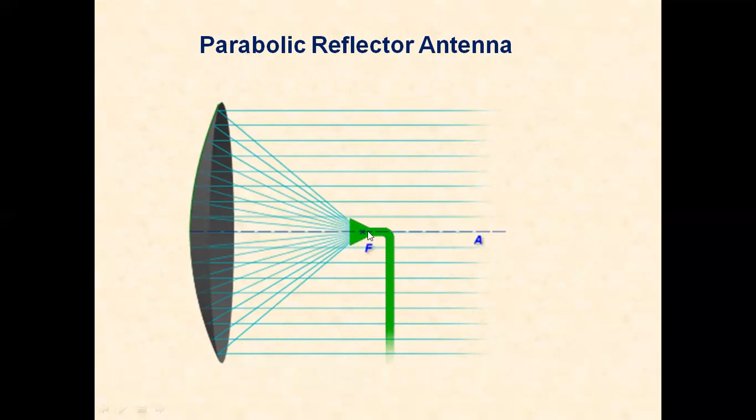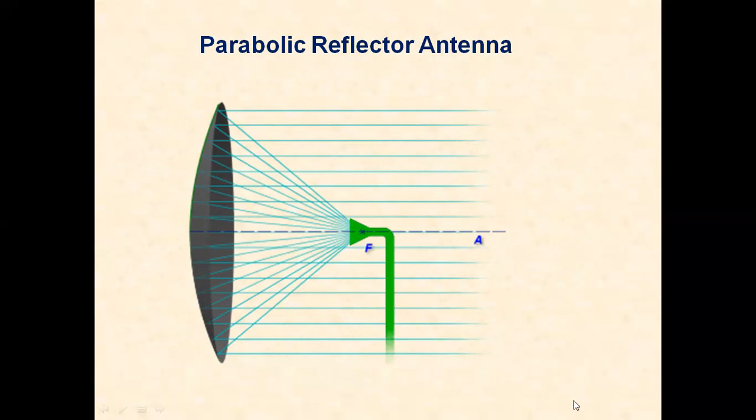So at the focus point, we are connecting a horn antenna. These waves are collected by the horn, and this horn is converting the electromagnetic radiations into an electrical signal, and it is passing through a waveguide and connected to a receiver.